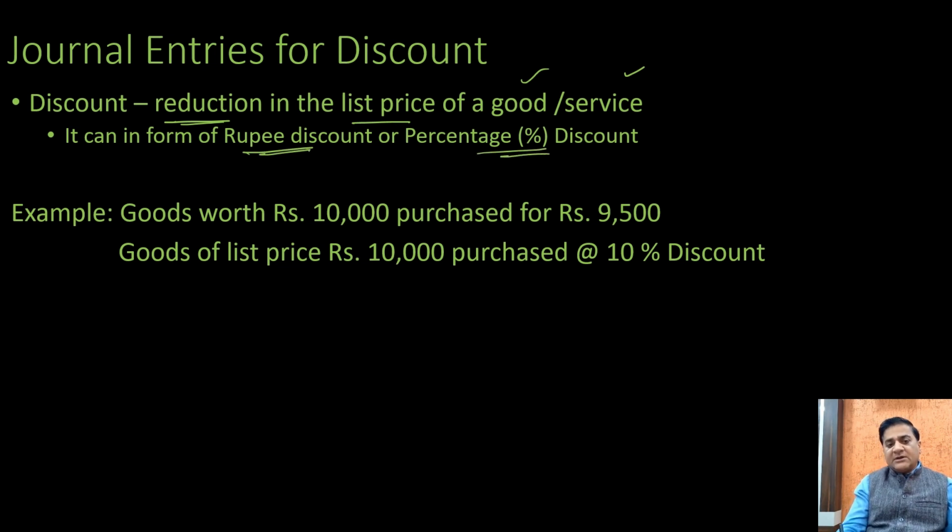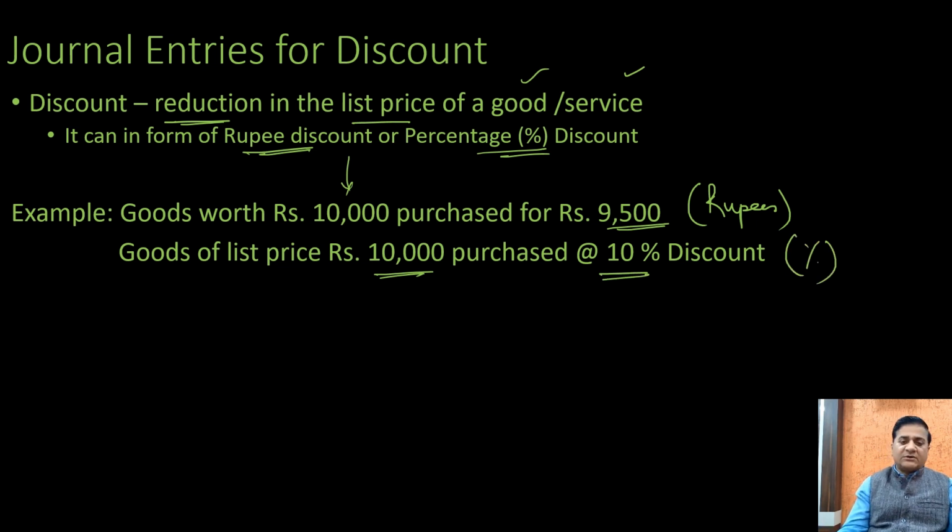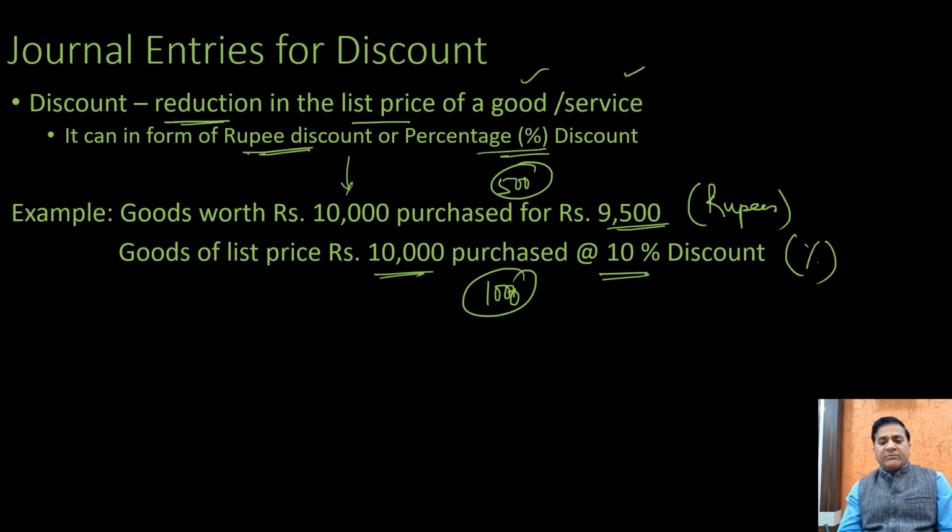Say for example, goods worth 10,000 purchased for 9,500. This is an example wherein the discount is given to you in rupee terms. Similarly, goods of list price 10,000 purchased at 10% discount. This is an example of the percentage type of discount. So in this case, 500 is the discount, and in this case 1,000, which is 10% of 10,000, is the discount amount. So the questions related to discount can be given either in terms of rupees or in terms of percentage. Clear?